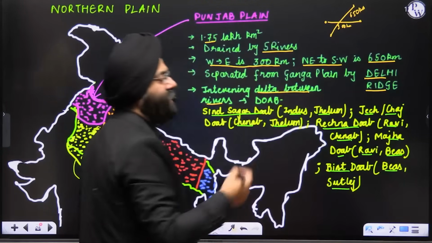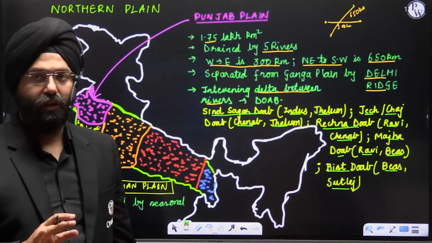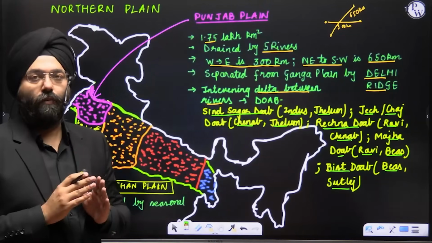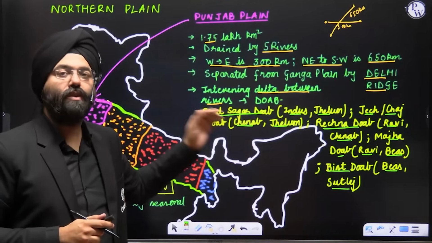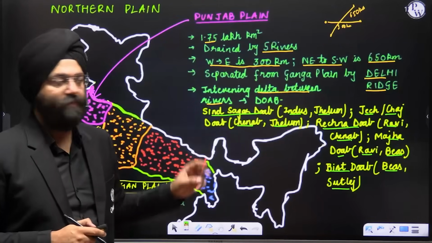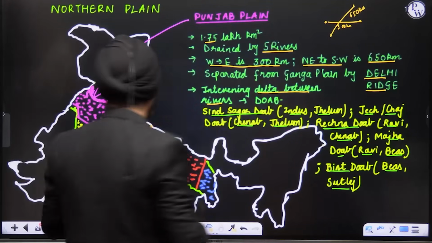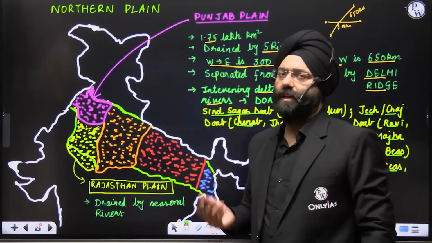This can be asked in your papers. It has been asked in the previous years also. So, a Doab is an intervening delta formed between the rivers. Now, it can be between all these rivers. So, based on the name only, you can remember which rivers we are basically dealing with. So, this is the part of your Punjab plains. When I talk about Rajasthan, the Rajasthan plain is basically a drained plain which is not very fertile, not fertile at all.